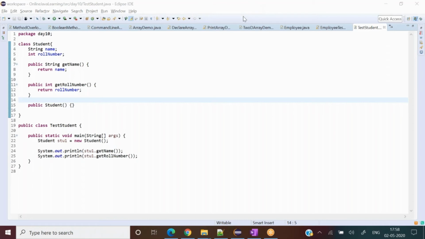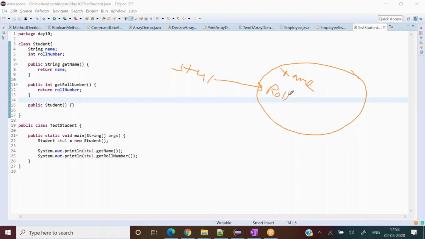Now, coming to line number 24, we are using the system.out.println to call the object stu1. You are using stu1 the object dot the get name, which is the method, and that should print us the name, which is going to be null. And again, for line number 25, we're using object stu1 dot the method, which is get roll number. That is going to be the default value for int, 0.